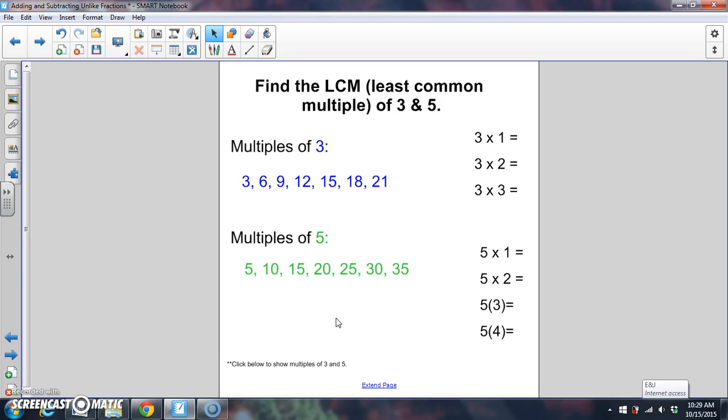Here's the list I came up with. Now let's see which are the same. I'm looking down my list. I see 15 and 15. So we could say the least common multiple, or the LCM, of 3 and 5 is 15.